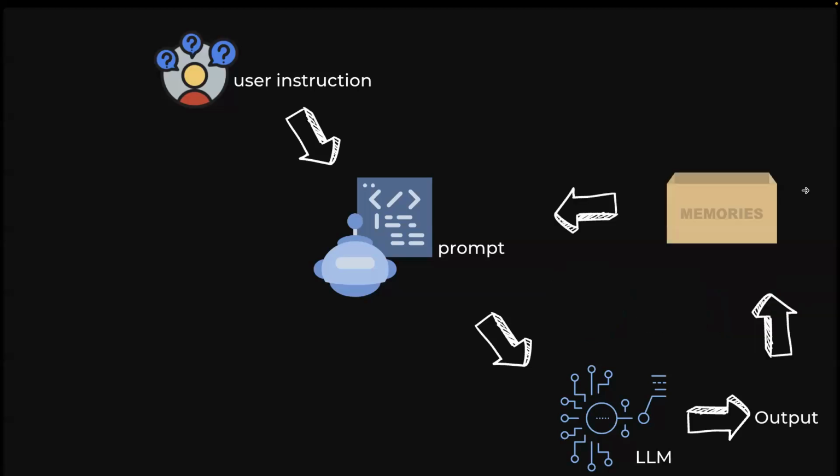The second thing that's important is memory. When you call the ChatGPT API, it doesn't keep your chat history. It actually doesn't know the context in which you have communicated with the language model.